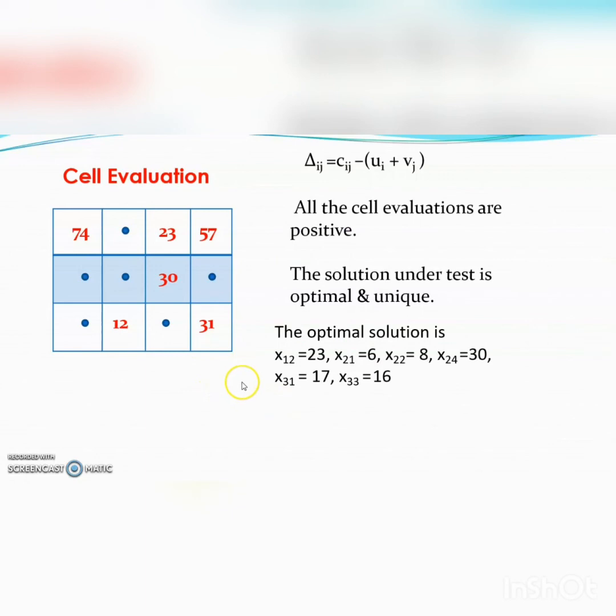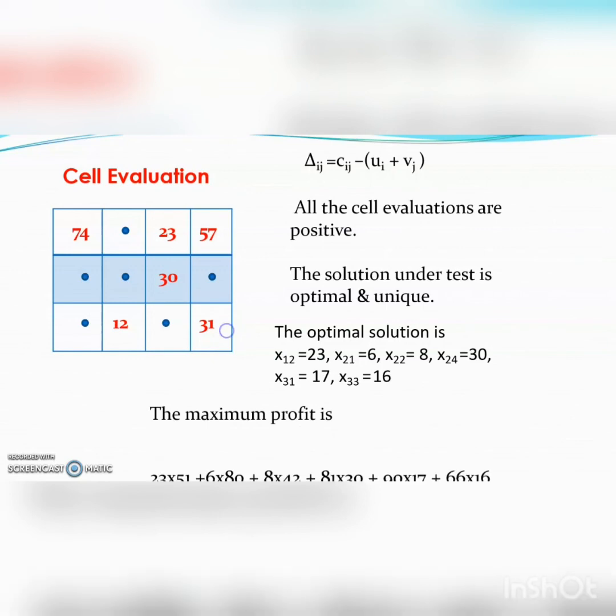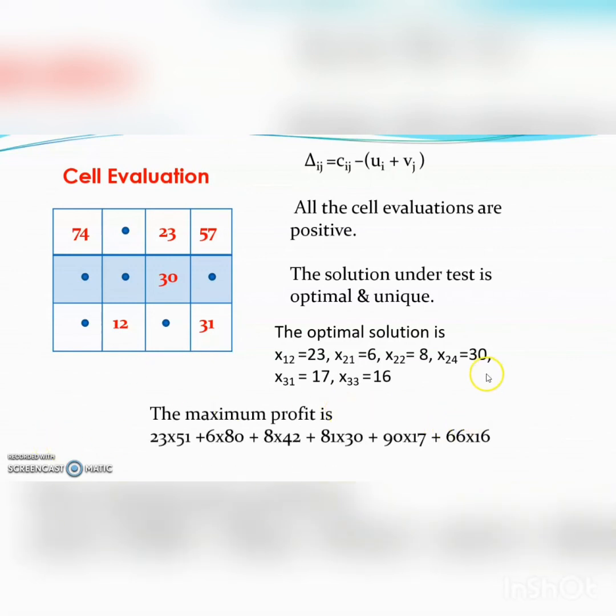Now in time of finding the maximum profit, we use the given transportation table, and the maximum profit is given by 23 into 51 plus 6 into 80 plus 8 into 42 plus 81 into 30 plus 90 into 17 plus 66 into 16, and that is equal to rupees 7,005.